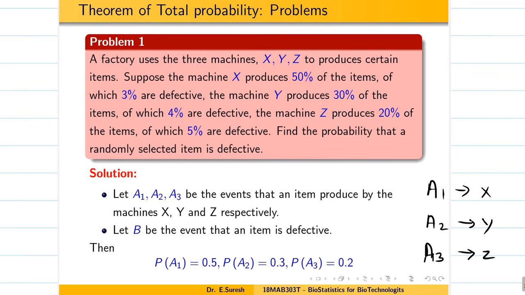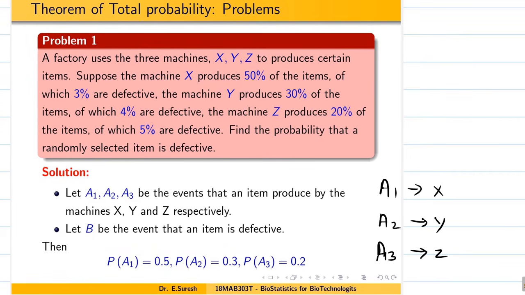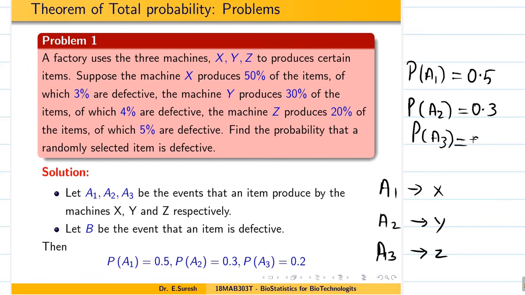And what else do we have? What else are they saying? The machines are producing 50%, 30%, 20%. So probability of A1 is 50%, that means 0.5. Probability of A2 is 30% and probability of A3 is 20%, 0.2. This is the data given. Now, out of this 50%, 3% are defective. Now you understand, the event of defective is associated with the machines X, Y, Z.